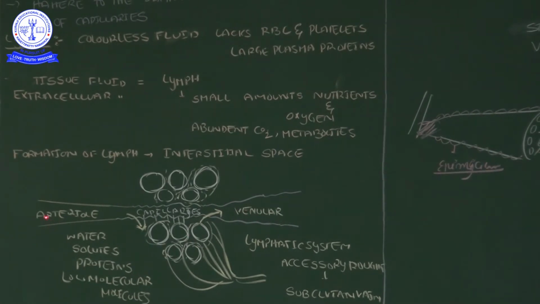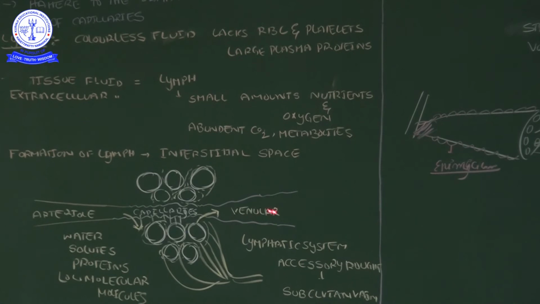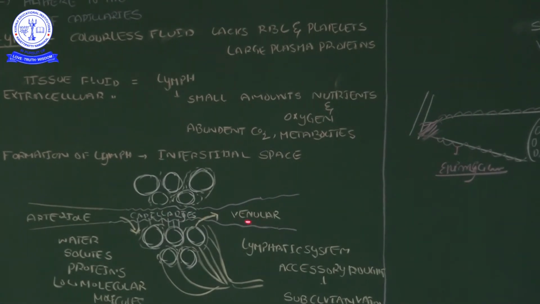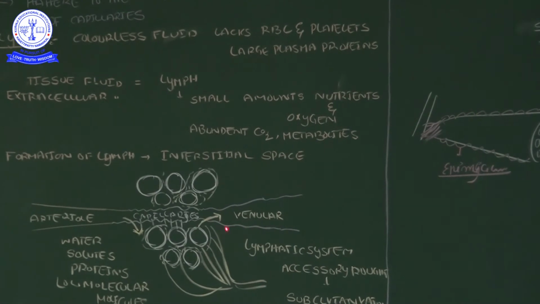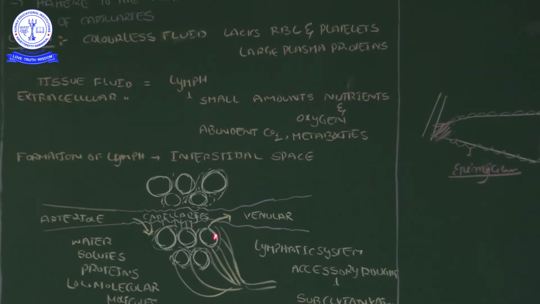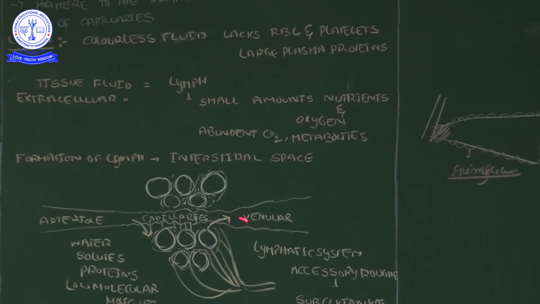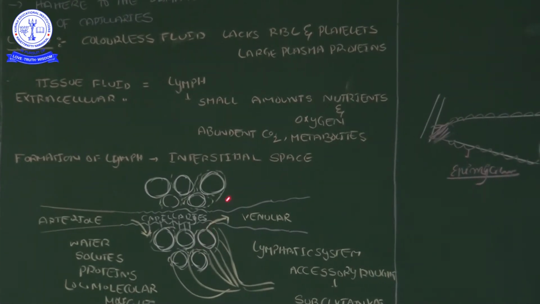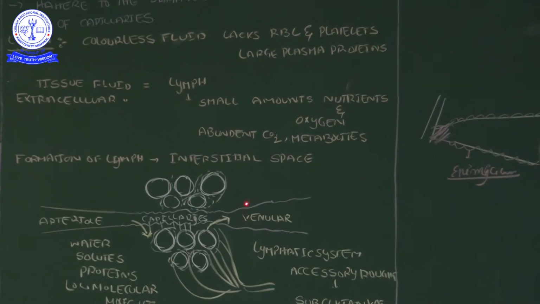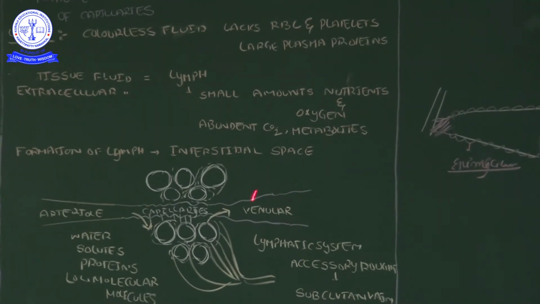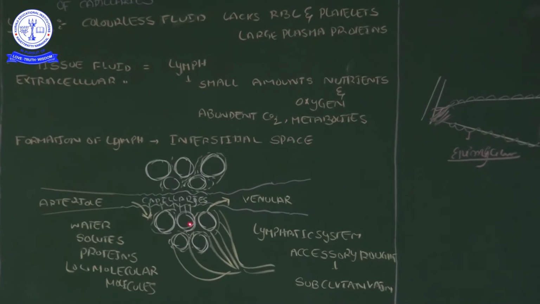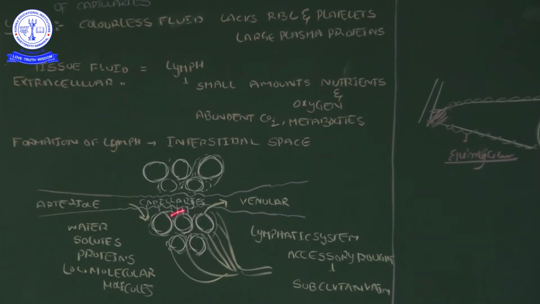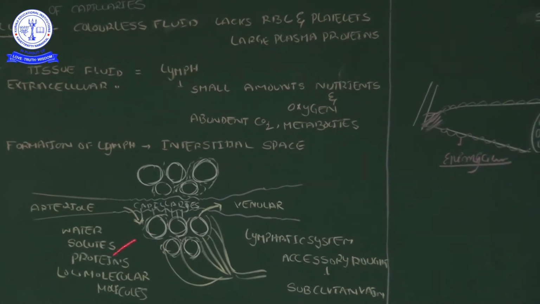Venular end means veins starting from the capillaries; after the capillary end the venular end starts. These venular ends take the carbon dioxide and waste materials. So after reabsorbing the essential particles into the blood, some volume of fluid still remains in the extracellular fluids.